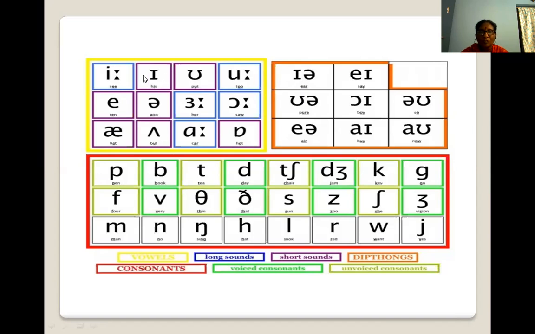In monophthongs itself, see the difference. This is violet color. See 1, 2, 3, 4, 5, 6. These are short sounds. Even in monophthongs, these are short sounds. And see the blue. These are long sounds.